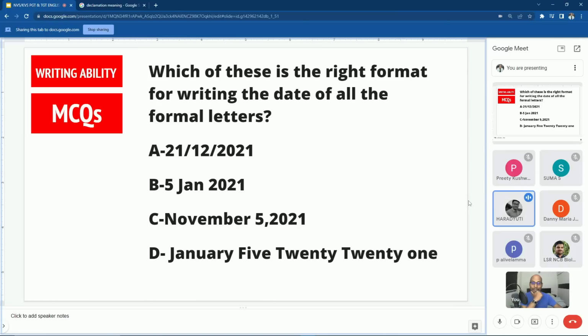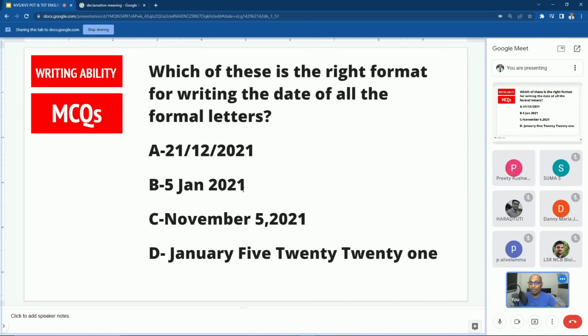No, actually, we write, but in American format, which will be the correct one? So in exam, if they give you this type of question, then the right one. Okay, let me ask others. Danny ma'am, Preeti ma'am, which one is the correct option? I think option B, sir. Option B. Okay, Preeti. So this question. Which option is correct according to you? So number A is correct.